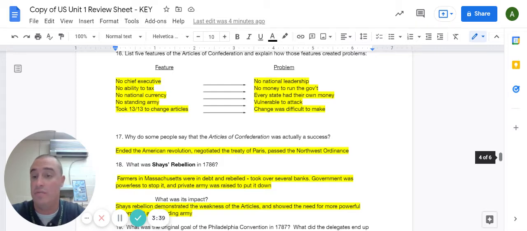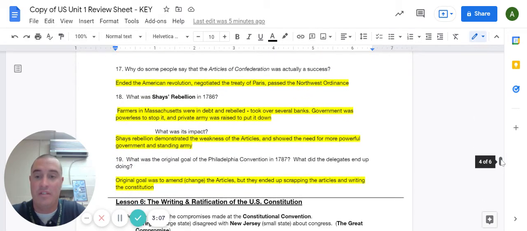So one feature was there was no chief executive or no president. This led to there being no national leadership. Under the Articles, the government had no ability to tax, which led to no money to be able to run the government. There was no national currency, which meant that every state had their own money, very inefficient from an economic perspective. There was no standing army, which left the new nation very vulnerable to attack. And finally, it took 13 out of 13 of the new states to change the Articles, which made change very, very difficult to make.